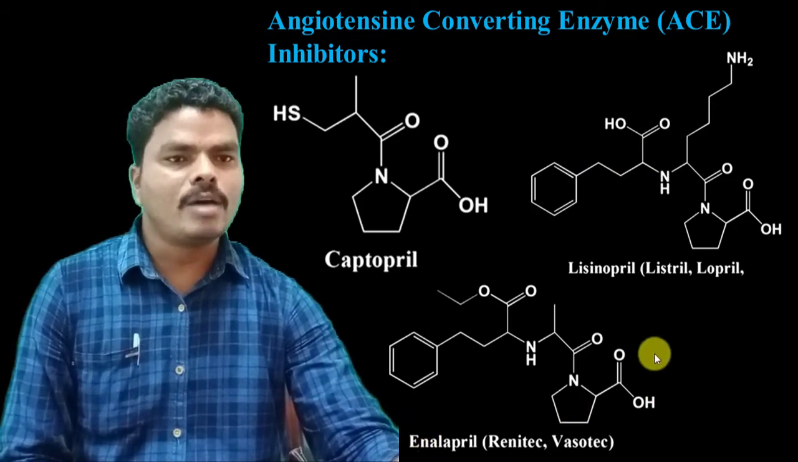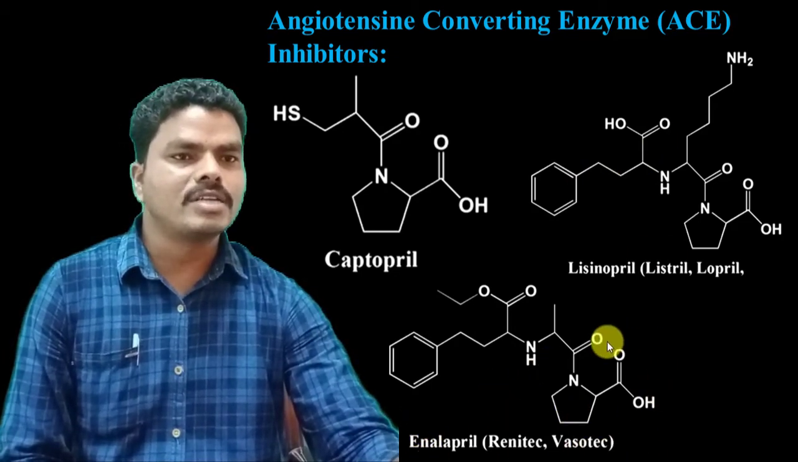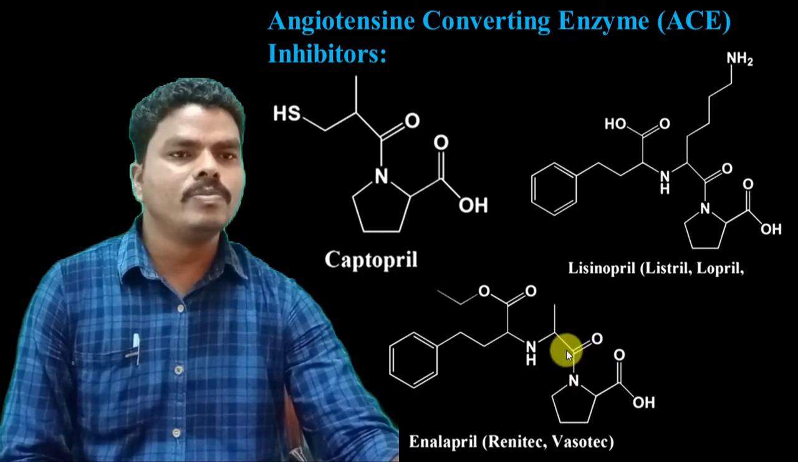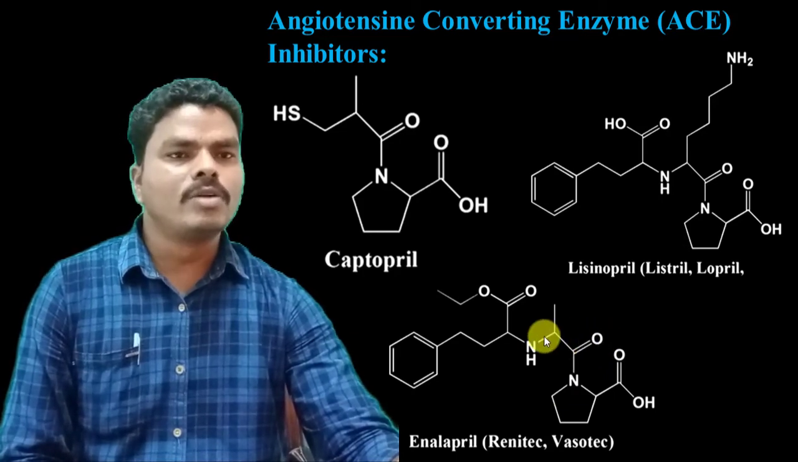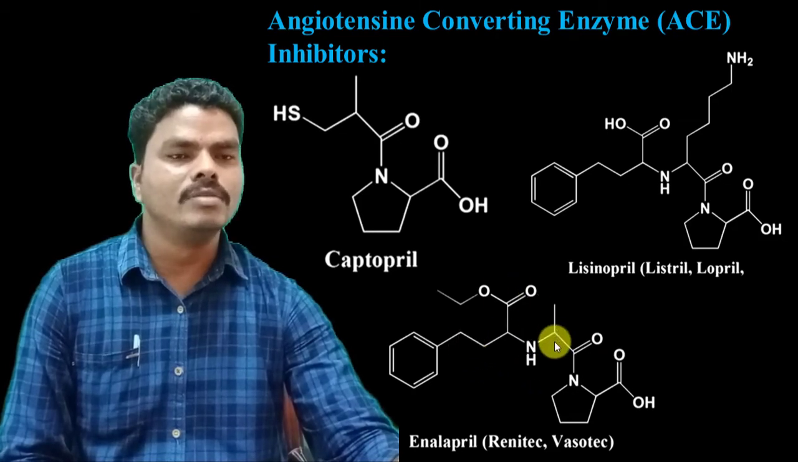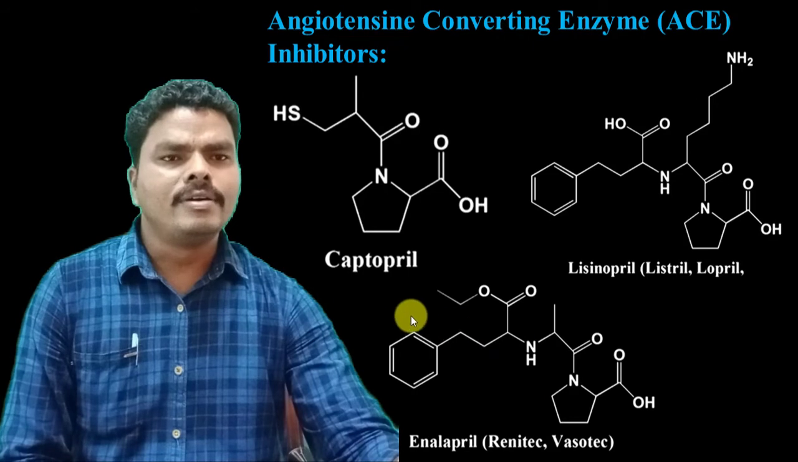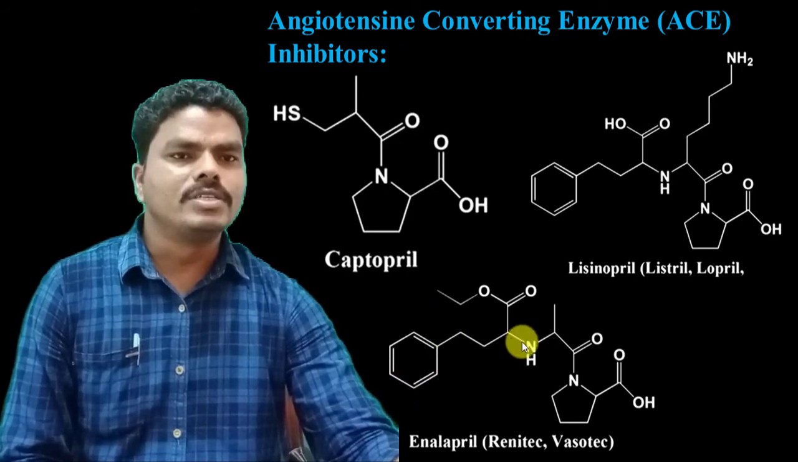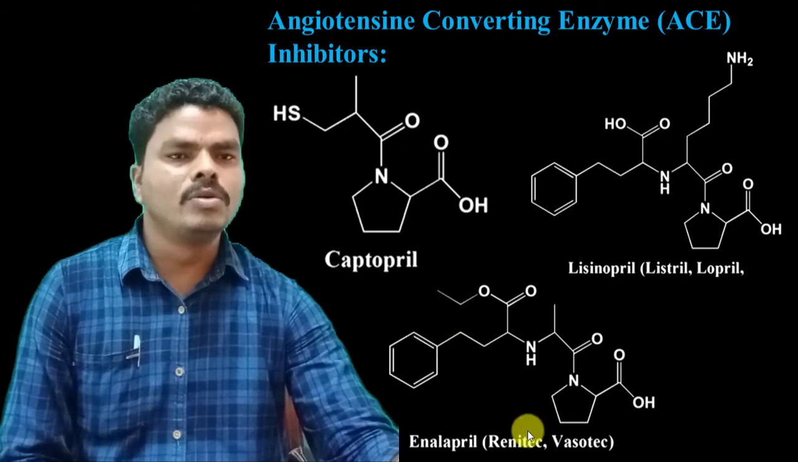In case of enalapril, consisting of the basic structure, there is a pyrrole carboxylic acid, and to the nitrogen present in the pyrrole ring, there is a carbonyl group, and the carbonyl group is attached to the carboxylate group through the methyl group. It also has a phenyl substituent which is attached to the carboxylate ion through a carbon chain.